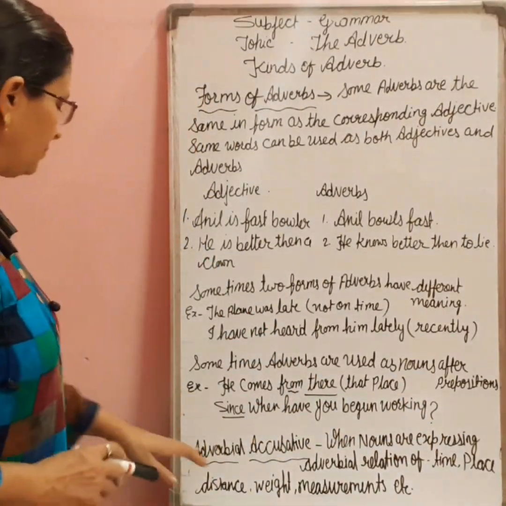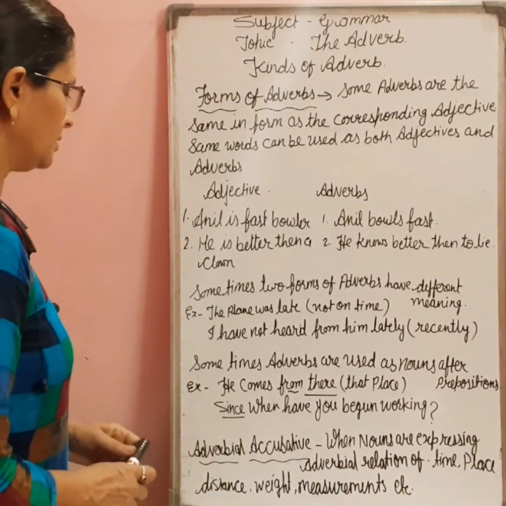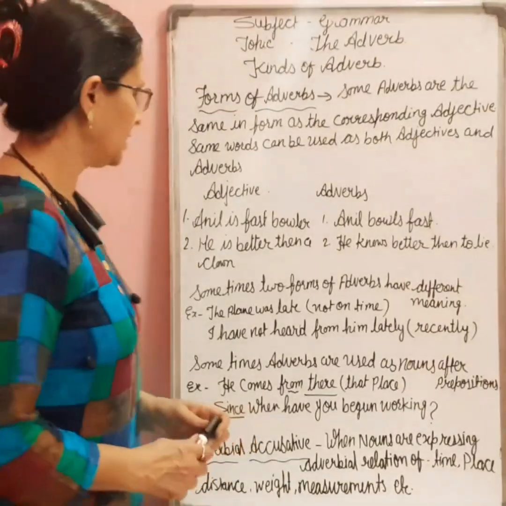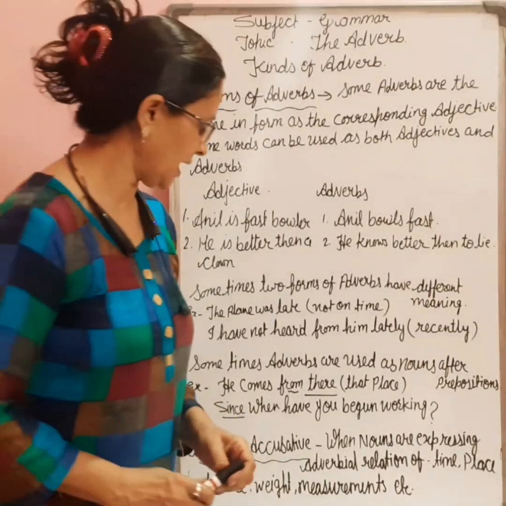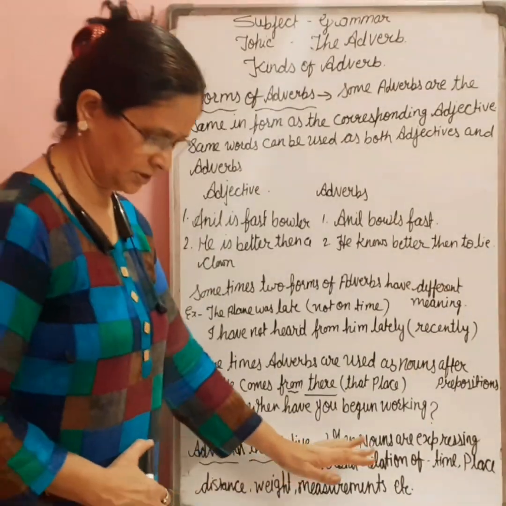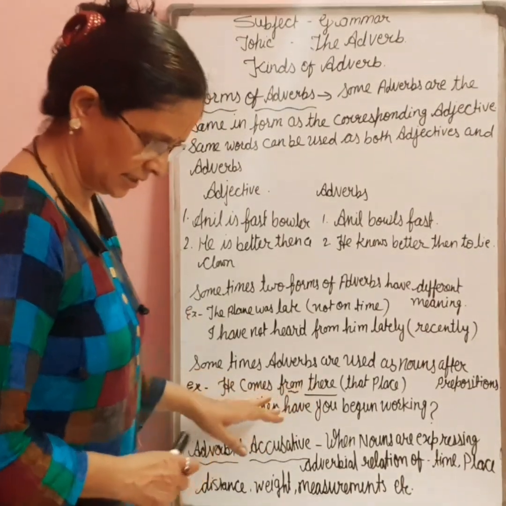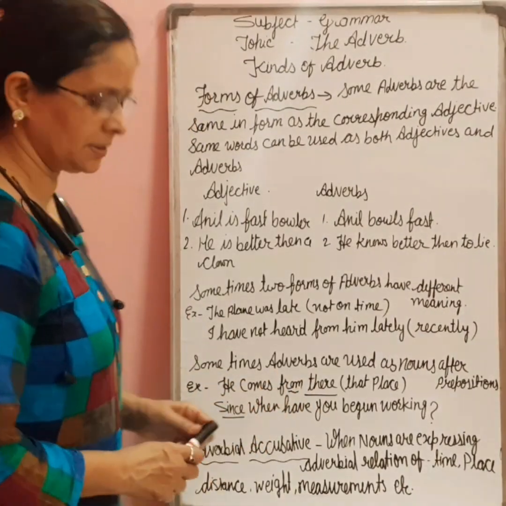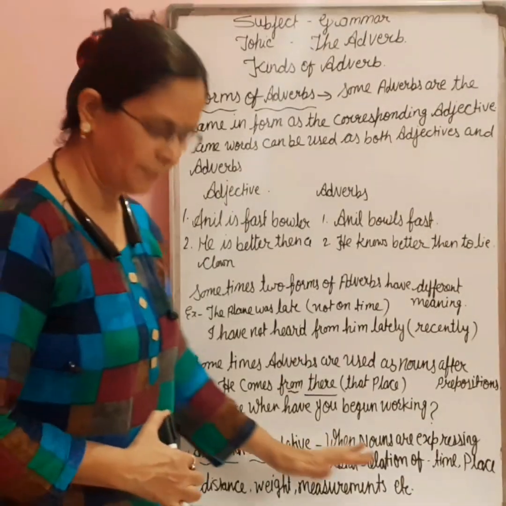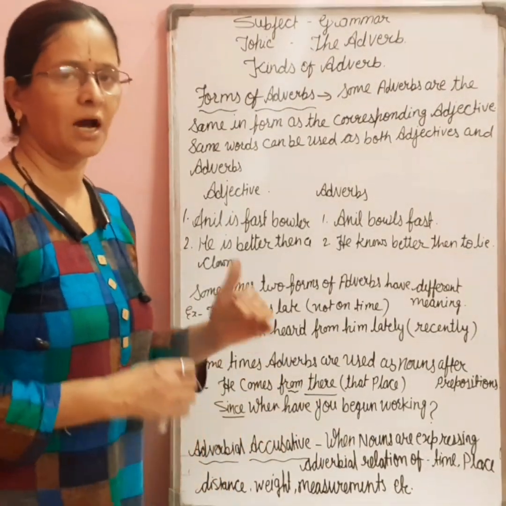Next is adverbial accusative. Here I will tell you, when nouns are expressing adverbial relation of time, place, distance, weight, measurement, etc., we say that those are adverbial accusative. Next, as I am telling you, some adverbs are used as adjectives when some participles are used there. So we can say, like: the up train is due. We can say that up train means upcoming train.